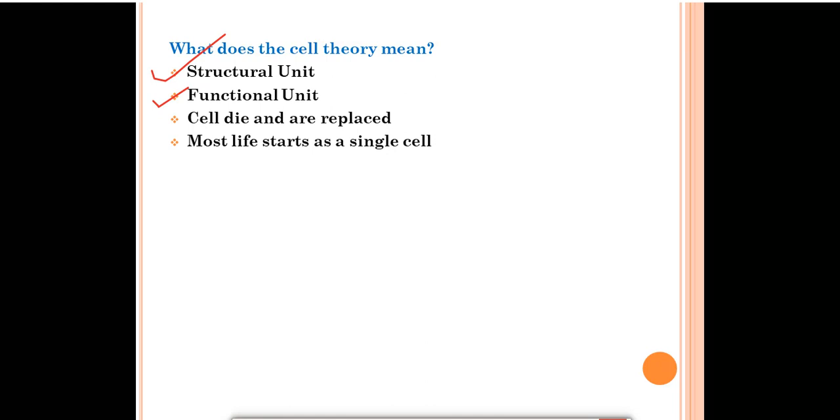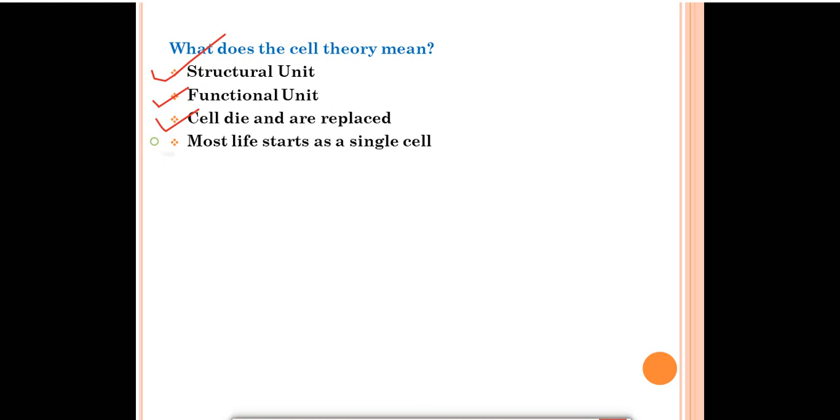Next, cells die and are replaced. So in the mango tree or in the frog, millions and millions of cells are there. When any of the cells die or become old, the new cells will take their place, and the new cells will arise from the pre-existing cells.